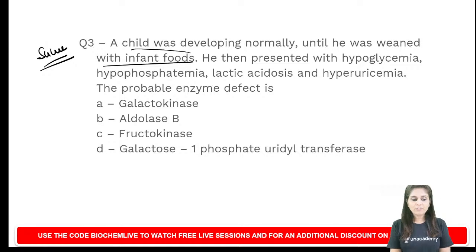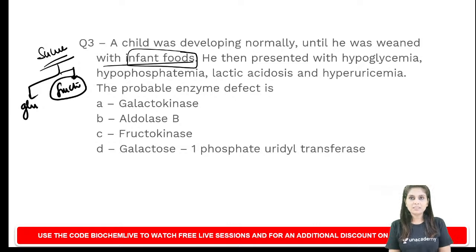Any infant food or formula food is rich in sucrose, and sucrose gets digested to give equimolar glucose and fructose. This fructose has entered the person's system and has caused all these features. Hypoglycemia is because low phosphate inhibits glycogenolysis. Hypophosphatemia is because fructose is trapped in the form of fructose 1-phosphate.